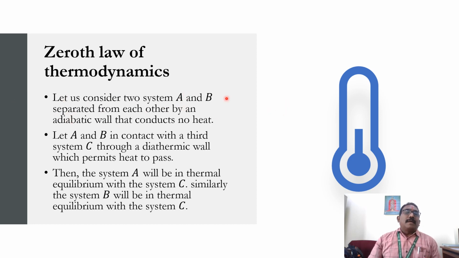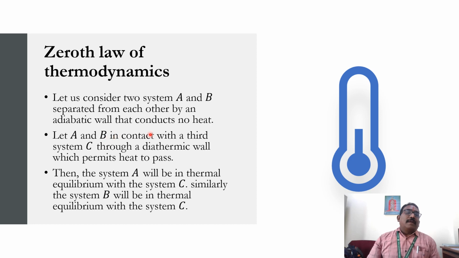So systems A and B are separated by an adiabatic wall, and there is no heat contact between A and B. Let A and B be in contact with a third system C through a diathermic wall, which permits heat to pass.